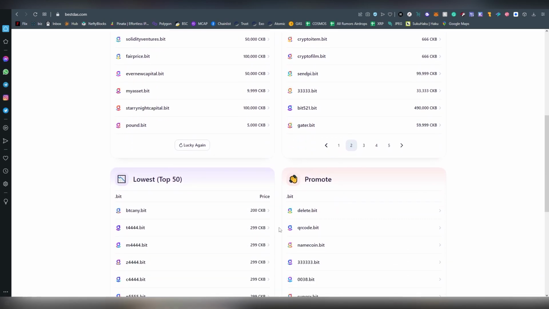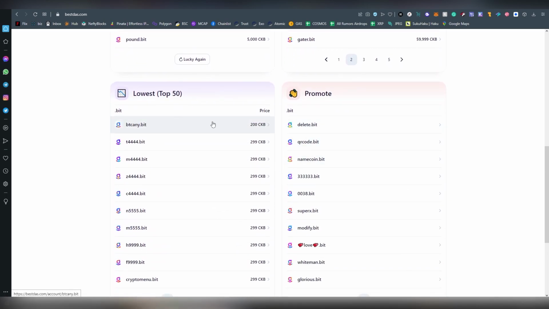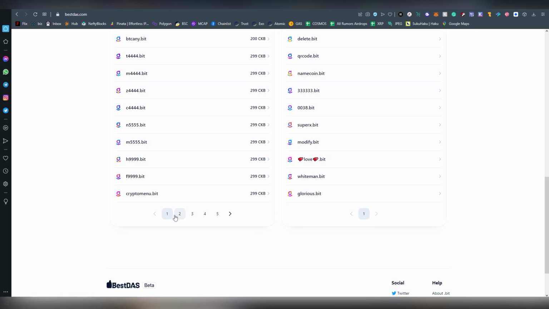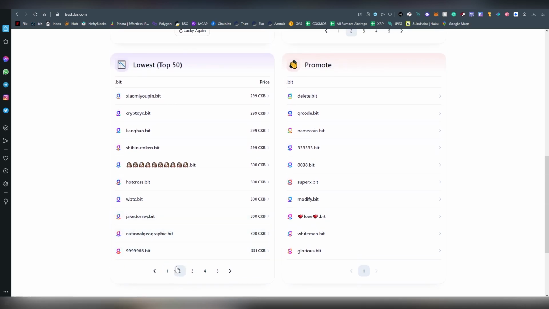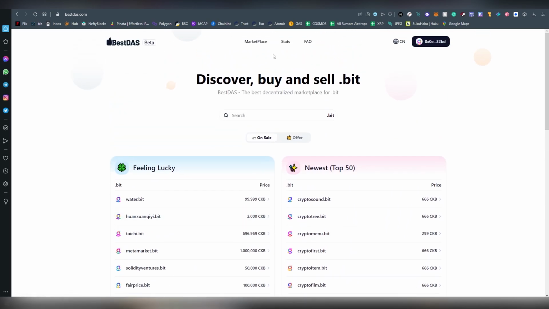And here are the lowest. You can get as low as 200 CKB. That might be the floor, how low you can price your domain name. But that's something to look into. A lot of emoji ones here as well. Those could be affordable, or popular, who knows. There are multiple things, and more chains can be added in the future.